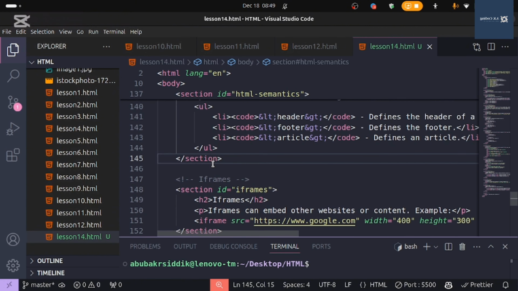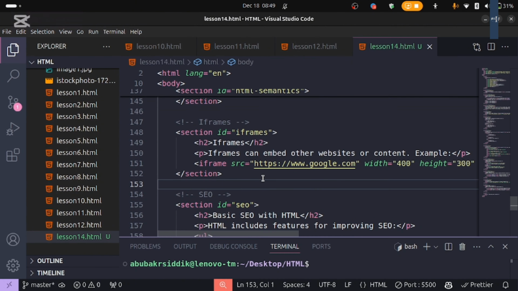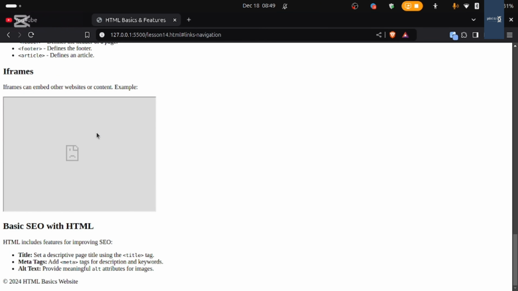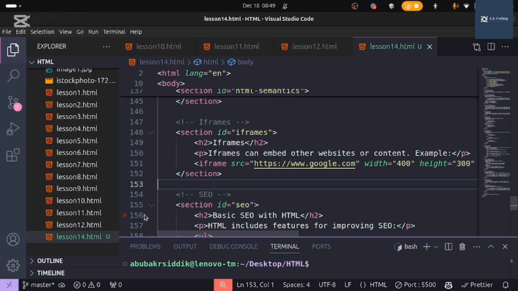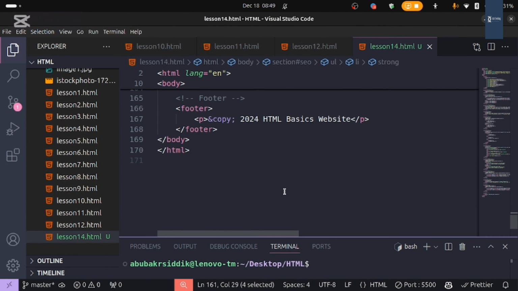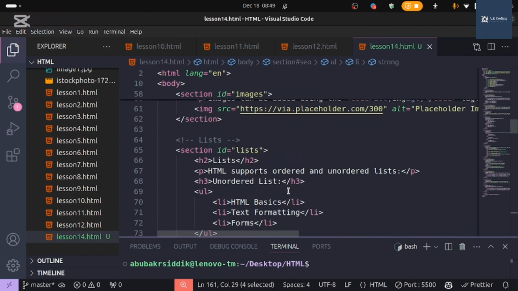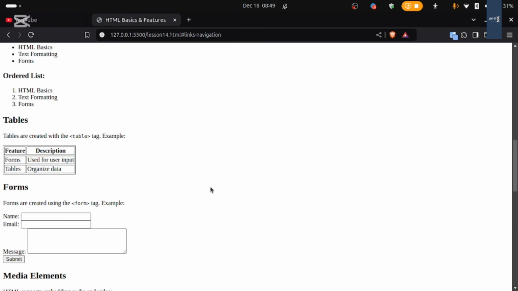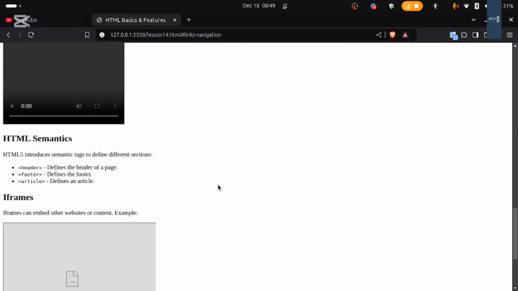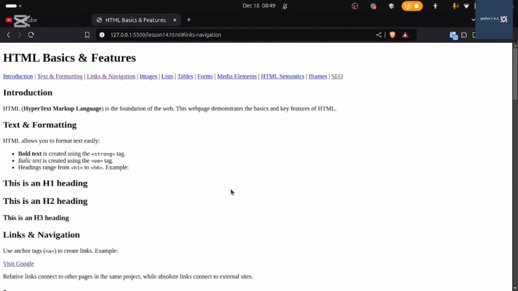As you can see here, we have an iframe, which is an iframe from Google Maps or YouTube. We can do it like this. And the last one is basic SEO with HTML, which covers the title, meta tags, and alt text. So I think you have learned a lot about HTML and what HTML we are using for a web page. It's a simple web page, as you can see, and it's not designed, but we can make more designs with CSS in the next playlist.